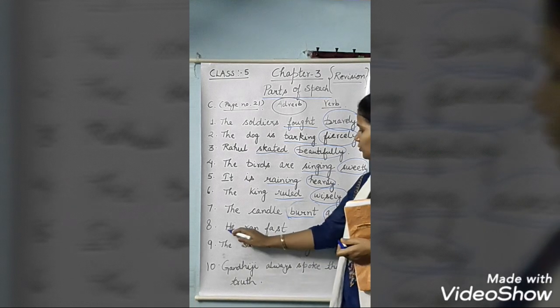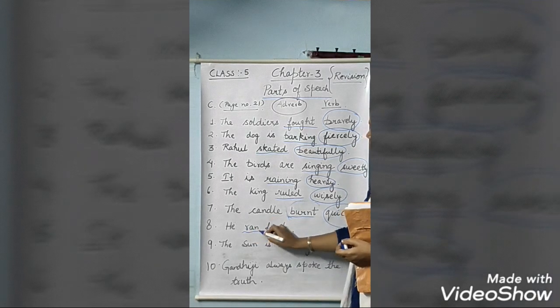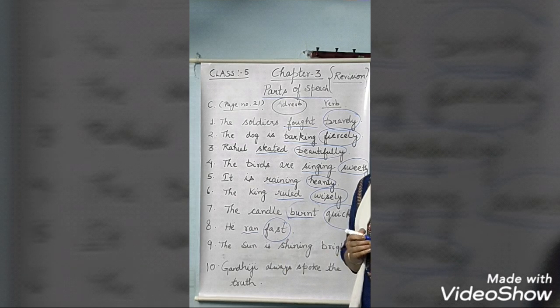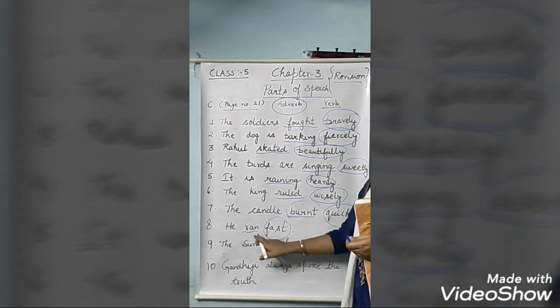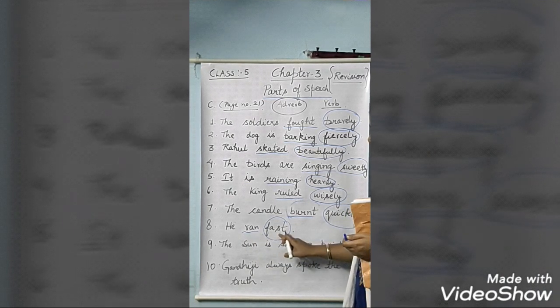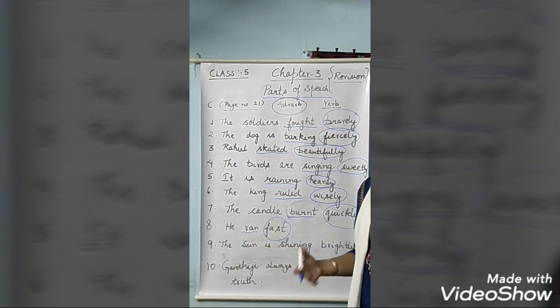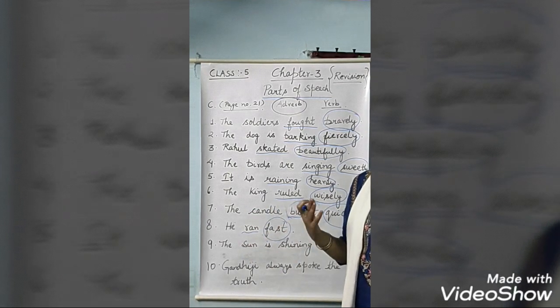Okay. Now coming to 8, he ran fast. So ran is a verb. Fast is an adverb because it is telling about the action, that he ran fast. So run is an action, and here it is modifying the verb. Fast is an adverb. How is he running? He is running fast. So here it is modifying the verb.